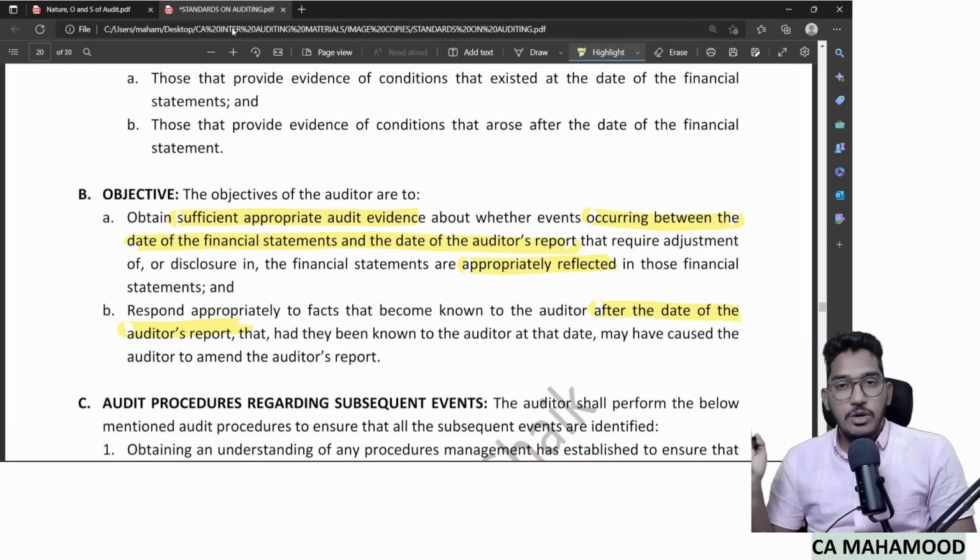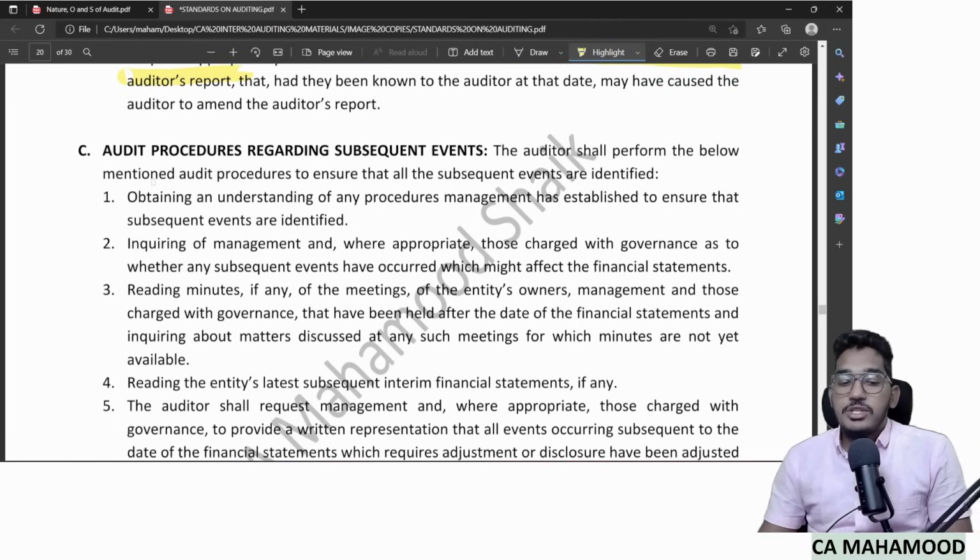So very simple, two objectives. As an auditor, obtain audit evidence on whether whatever adjusting events are there are reflected properly or not. In case you come to know about a subsequent event after the date of auditor's report, then respond appropriately. How to respond appropriately? That we are going to see in a short while. But first of all, before we can see whether they are adjusted or not, first we need to find out those subsequent events. So as an auditor, what audit procedures will you perform to find out whether there are any subsequent events or not?